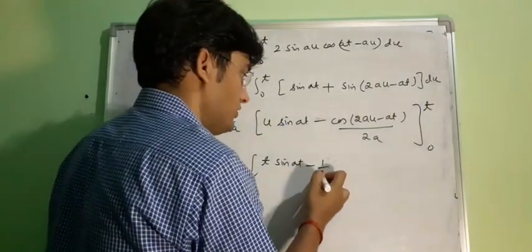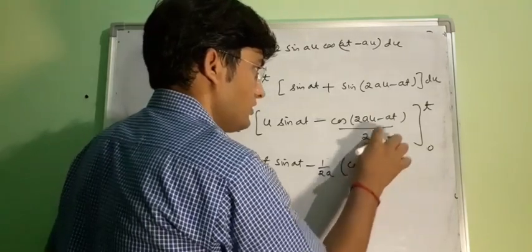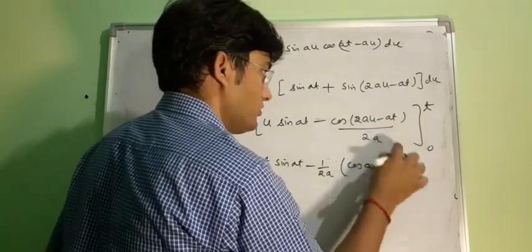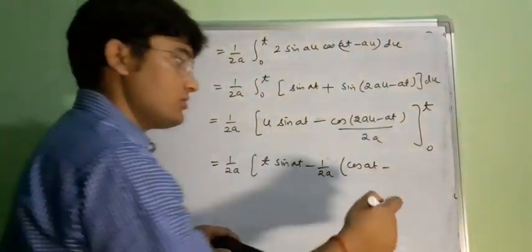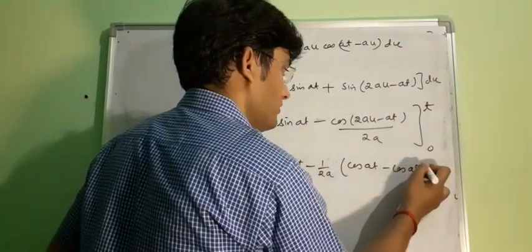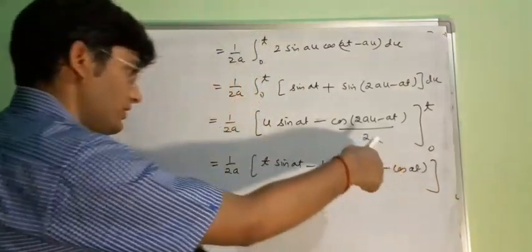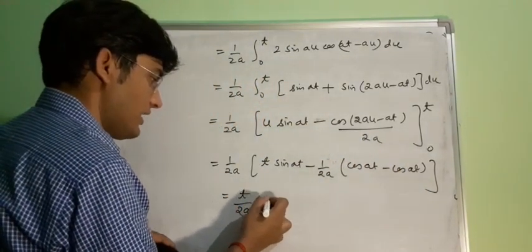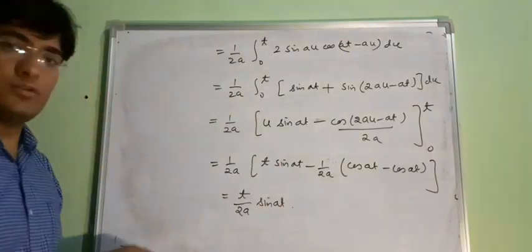And here the upper limit will be, for u equal to t, this will be a cos at, and if u is 0, then again this will be a cos minus theta, that is your cos theta. So this is equal to this one. Now these two terms will cancel out, so our answer is t upon 2a sin at. So this is the answer.